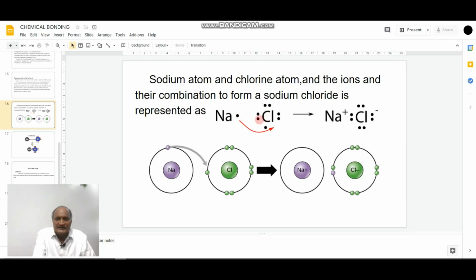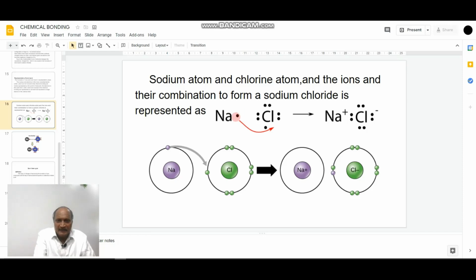And this is the chlorine atom having 7 electrons in its valence shell. As sodium has only 1 electron in the valence shell, and the chlorine atom has 7 electrons in its valence shell, here the electrons are indicated by a dot.